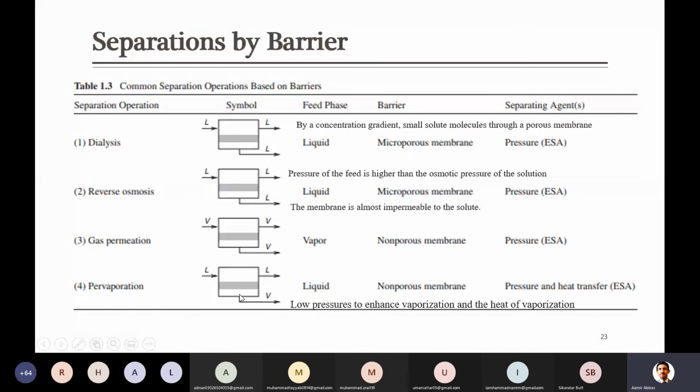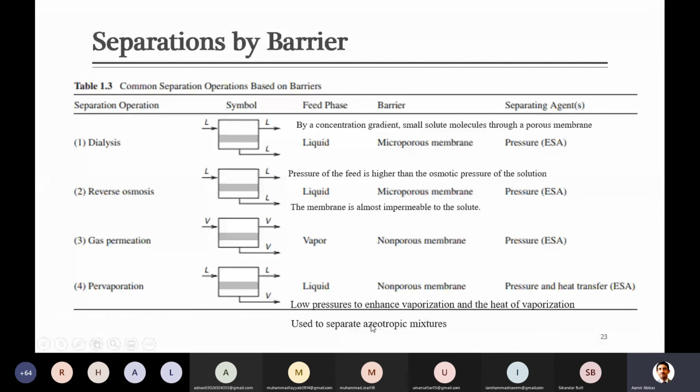And here we have to apply low pressure or vacuum on the other side of the membrane, so that due to reduction in pressure, vaporization of some components can take place. At the same time, for vaporization, maybe you will also need some amount of heat, which can be supplied by applying a heater on this side, heating with the help of some hot stream, so that the part of the liquid stream which passes through the membrane can get converted to vapor. And why we go for this, I think it will be better to discuss later on.